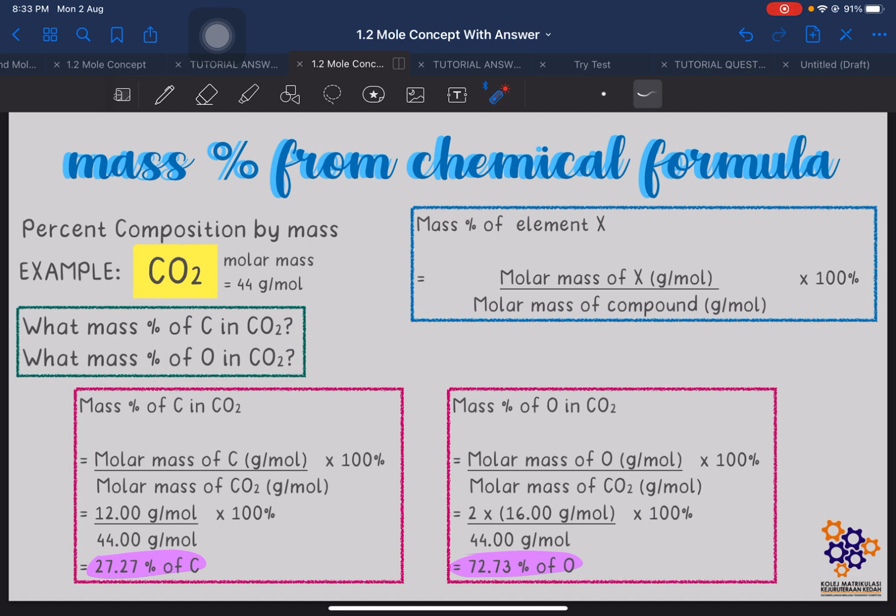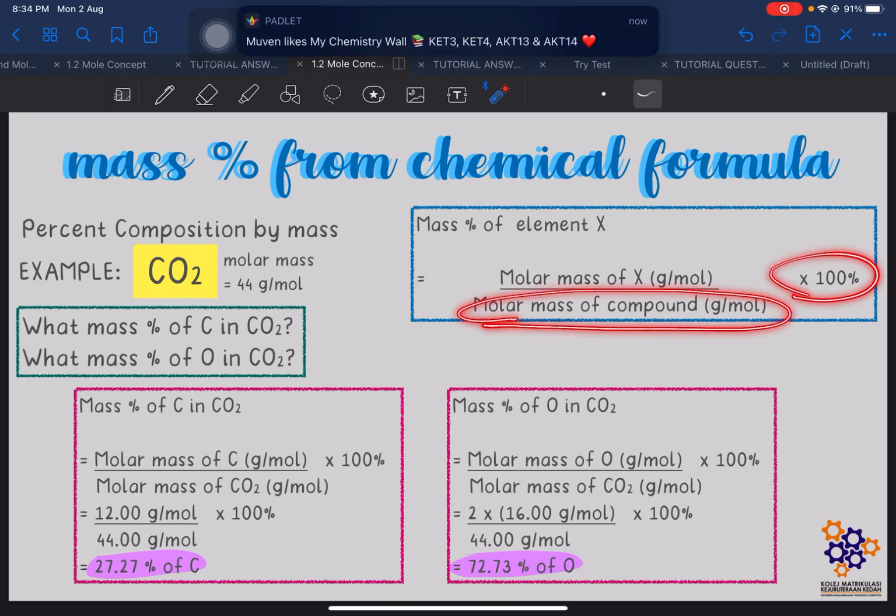We can find the mass percentage of carbon in this carbon dioxide as well as the mass percentage of oxygen. So how to find it? We can use this formula: the mass percentage of element X is the molar mass of the element X divided by the molar mass of compound times 100%.